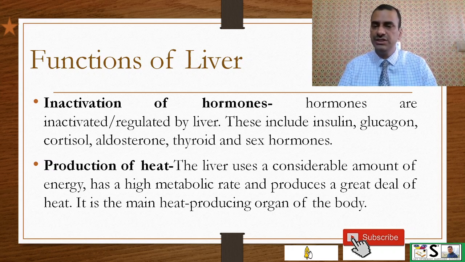Production of heat. The liver uses a considerable amount of energy, has a high metabolic rate, and produces a great amount of heat. It is the main heat-producing organ of the body.